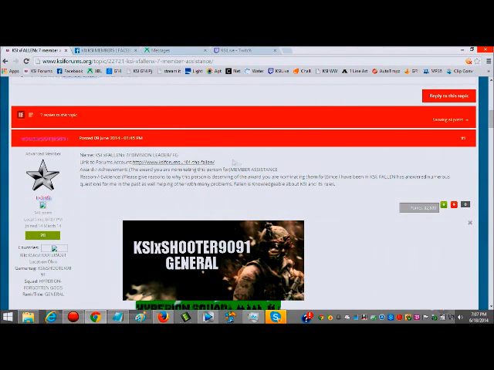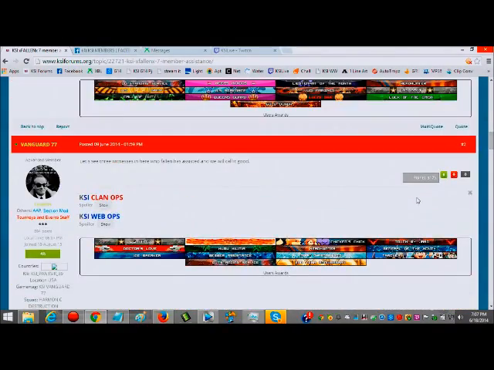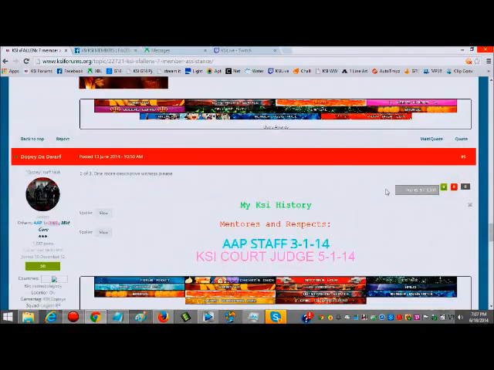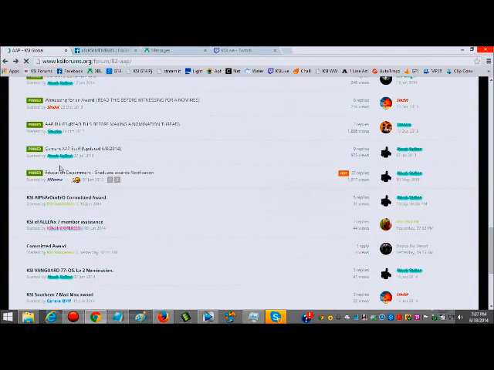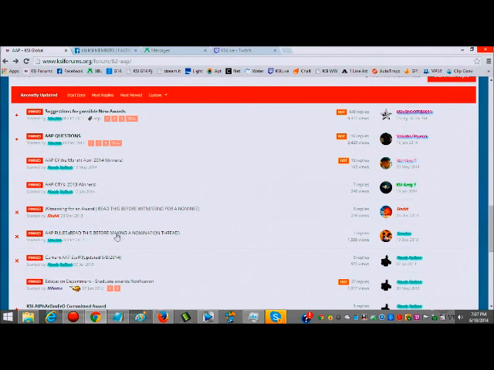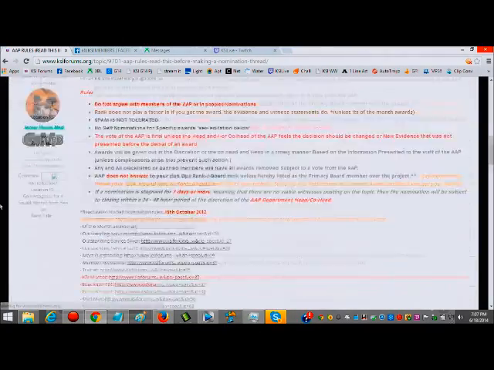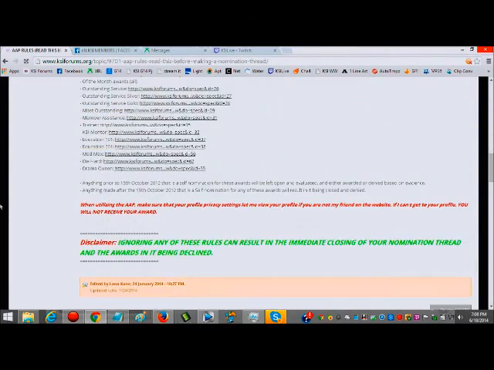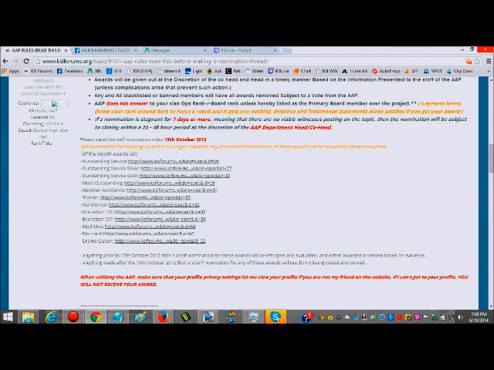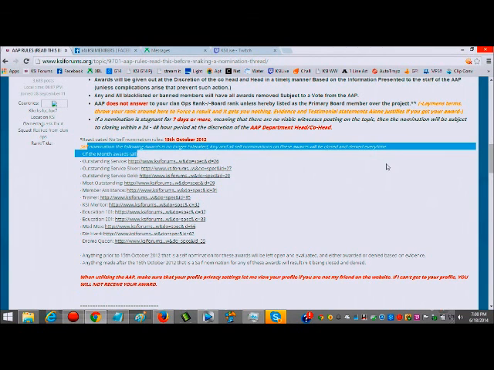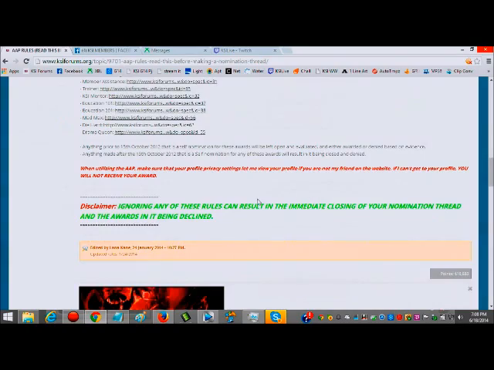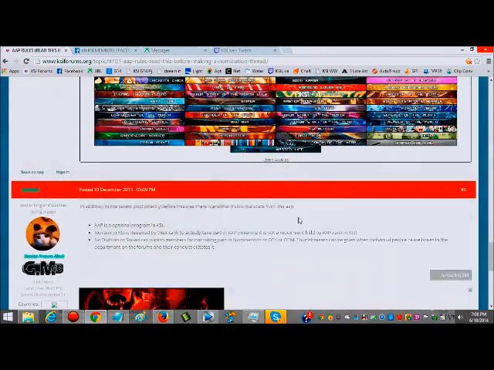So this is the guy's name, this is his rank, what division, a link to his forums profile, what the award or achievement is, and a little bit of evidence on why this person thinks he should get it. Everybody will post following suit. But once again, read the rules before actually making a nomination thread, which is all right here. They'll tell you exactly what to go by, including some awards that you can't do self-nominations for, and so forth.